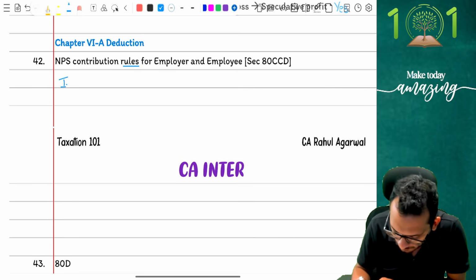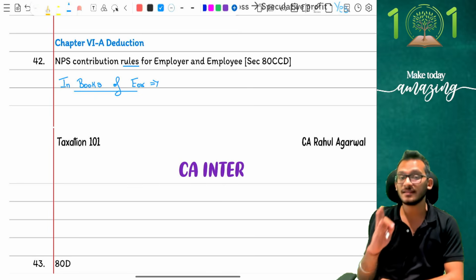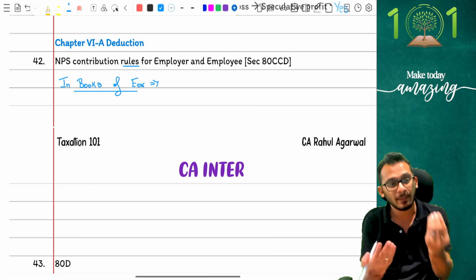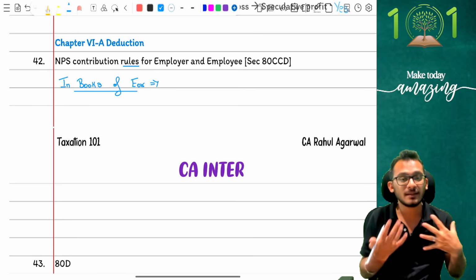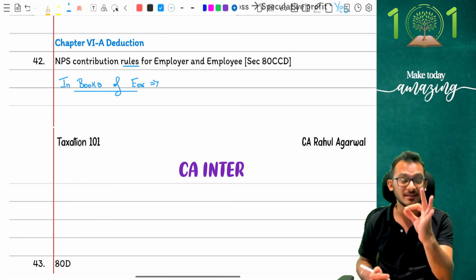What happens in the books of employer? This is the first question you're going to ask. Now people, for doing this, you have to first understand where you are standing. I am an employer. Employer is going to give NPS. Matlab, for an employer, it is an expense. An expense only sits in one head of income, which is PGBP.